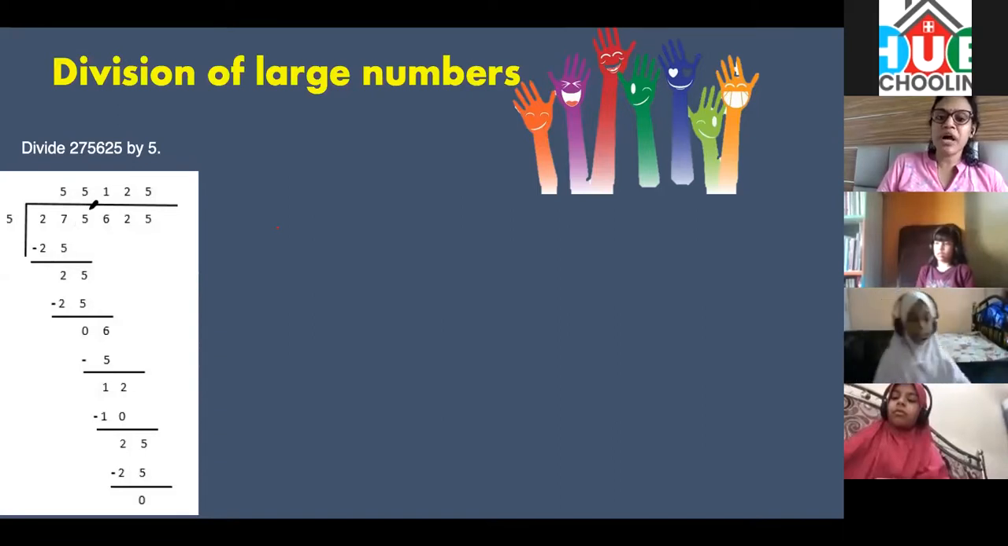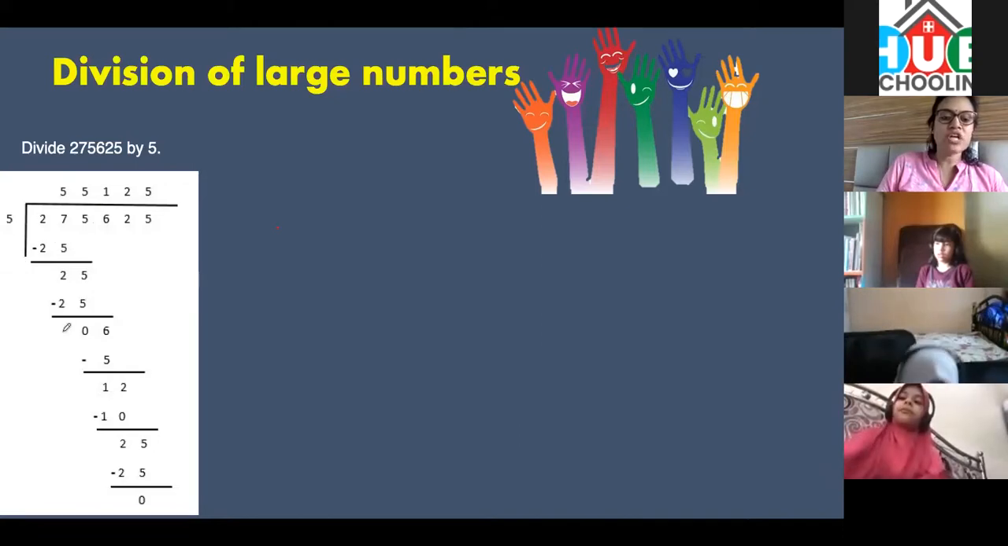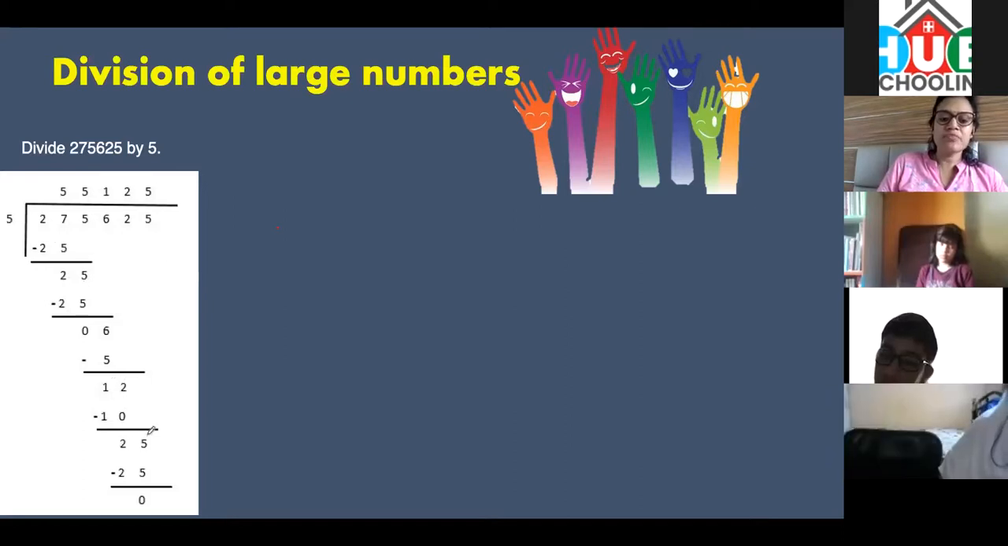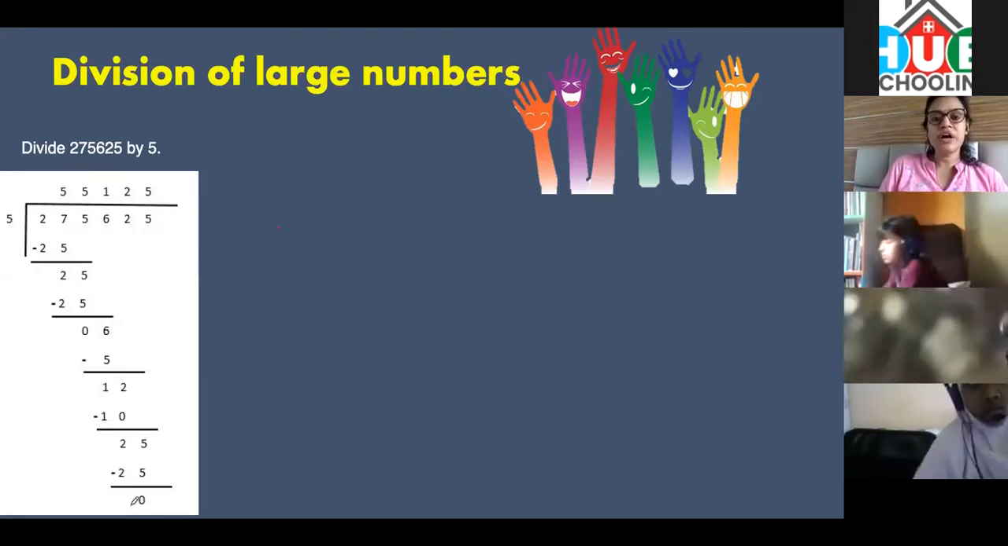Now which number I'll put down? 5. Next number is 5. 5 5s are 25. Remainder is 0. Which number is left? 6 will come down. 6 is greater than 5. So 5 1s are 5. Remainder is 1. 2 comes down. 5 2s are 10. Then 2 is the remainder. 5 comes down. 5 5s are 25. That is your answer. This is the simple method that you have to follow. Is it clear now?